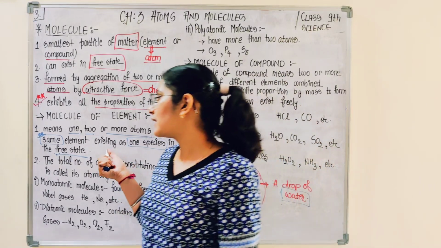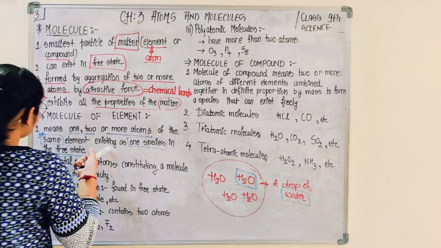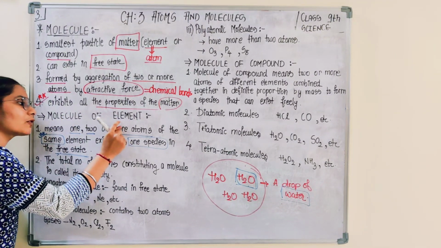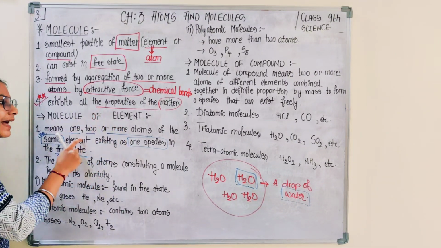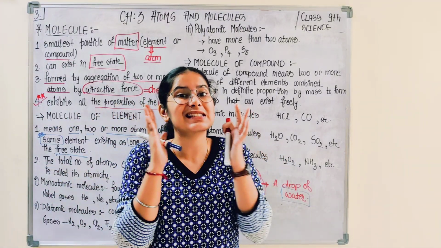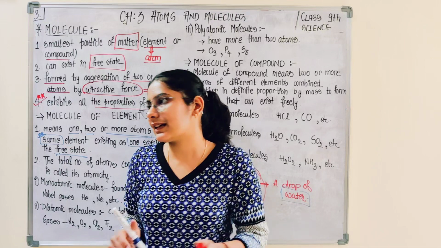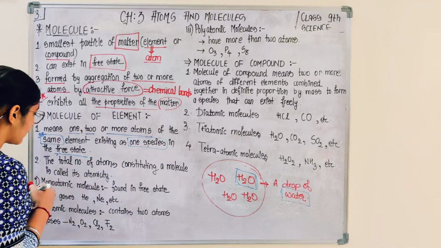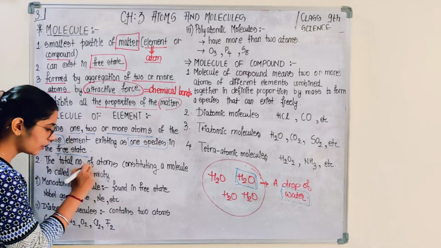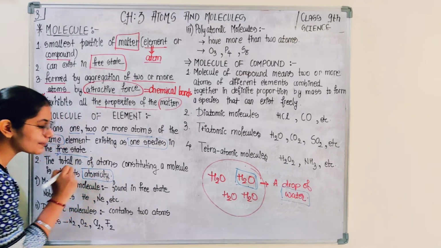Okay, so these molecules exist in free state, and in case I am talking about a molecule of an element, then it would be formed by 2 or more atoms of the same element. Before moving to that, we introduce the term atomicity.